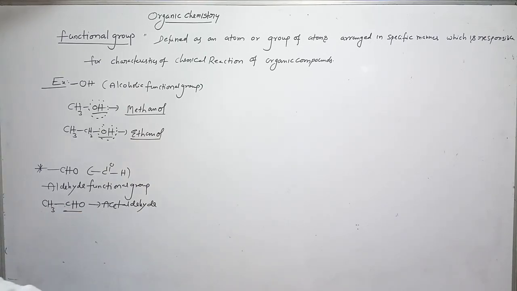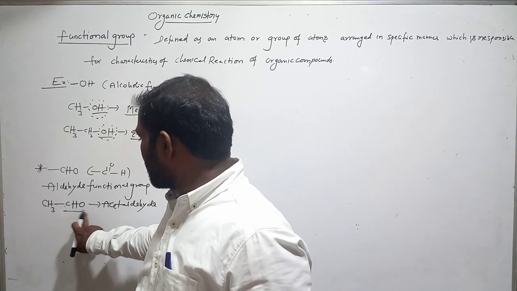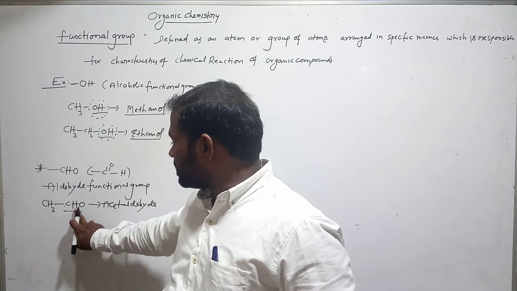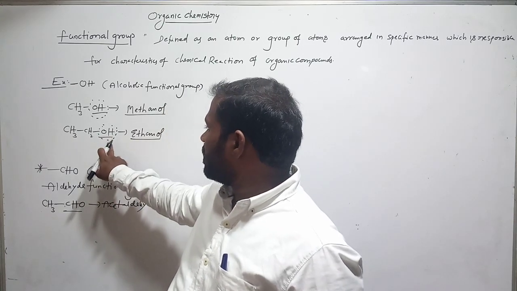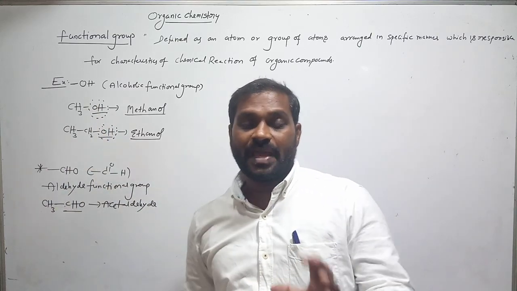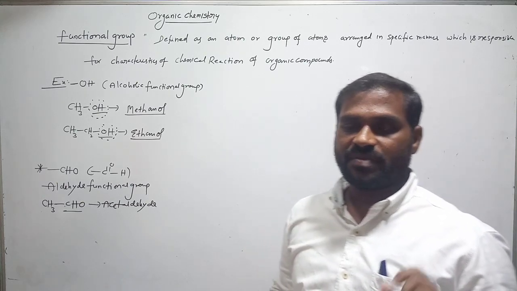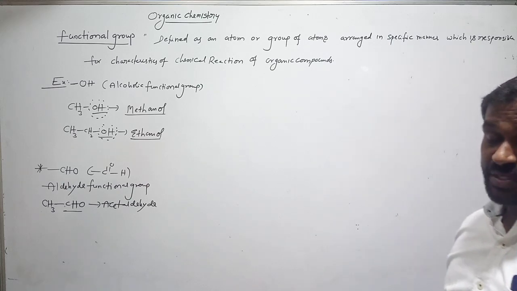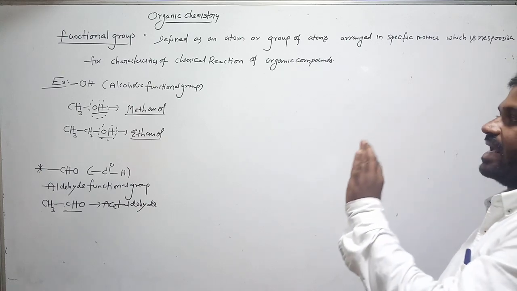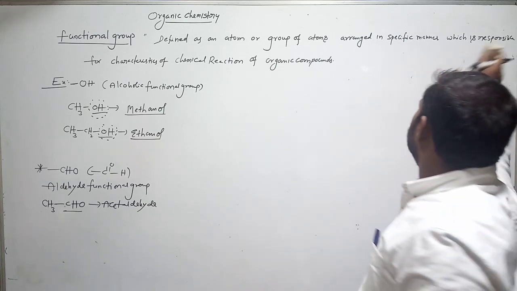A functional group may consist of one atom or more than one atom, which is the cause of the chemical reactions of the organic compound. The chemical reaction in this aldehyde takes place at the functional group; here in the alcohol, at this position the chemical reactions take place. So the functional group is the major part for the consideration of chemical reactions. Clear? Chemical reactions take place mostly exactly at the functional group. Remember, this is the definition.